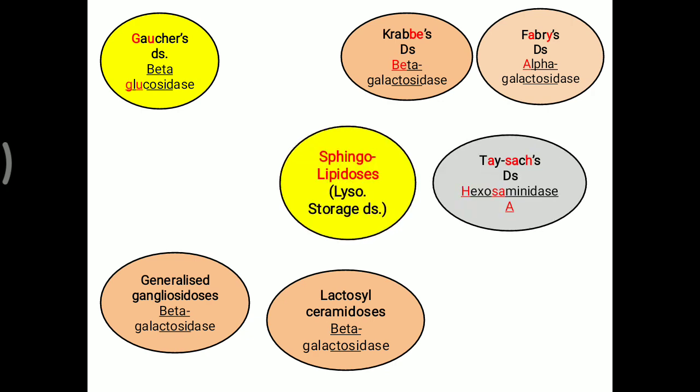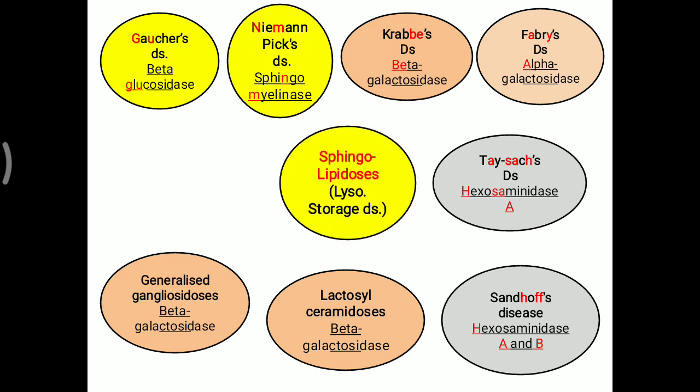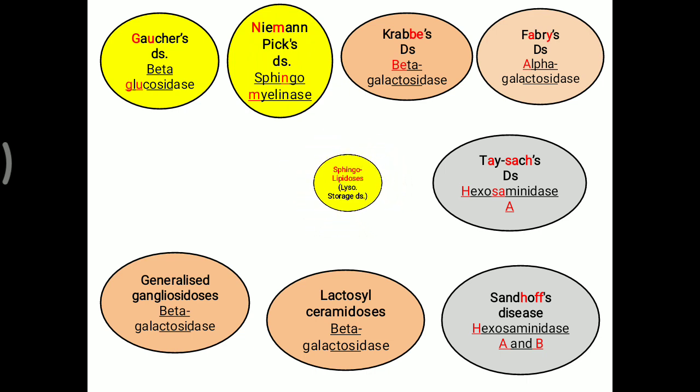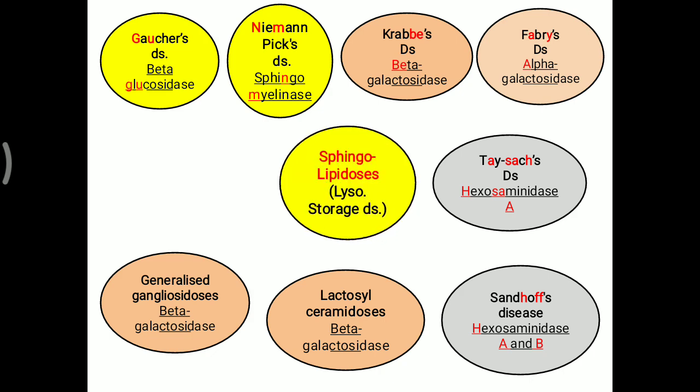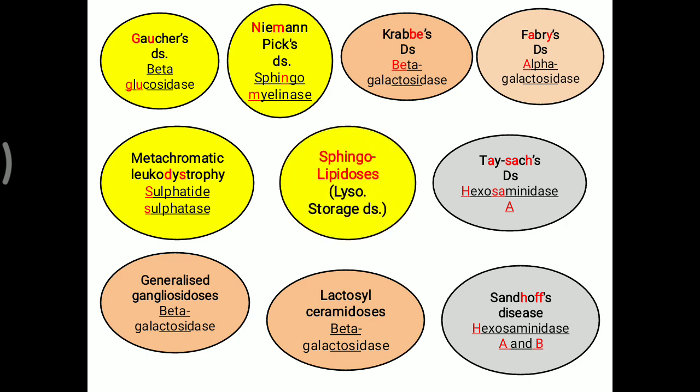For Tay-Sachs, it is hexosaminidase A enzyme deficiency. Sandhoff's disease is due to deficiency of both hexosaminidase A and B. Niemann-Pick is the most important among all these sphingolipidosis, with sphingomyelinase enzyme deficiency, which is frequently asked in MCQ exams. Metachromatic leukodystrophy is sulfatide sulfatase enzyme deficiency. All these are the most important sphingolipidosis or lysosomal storage diseases.